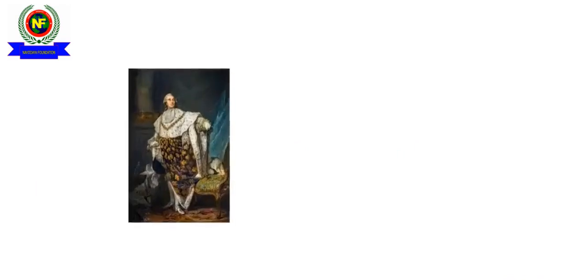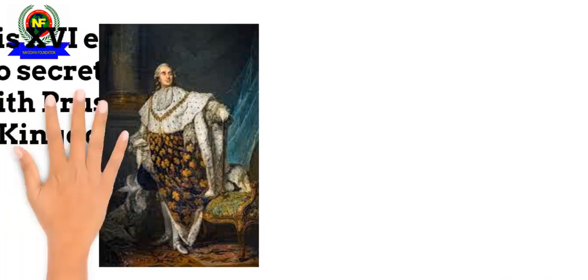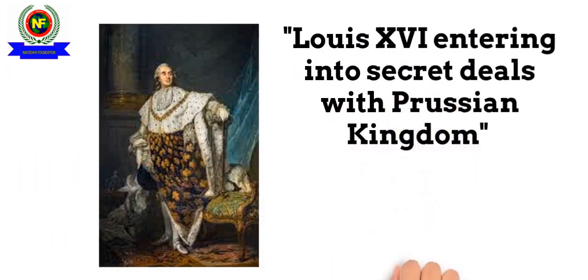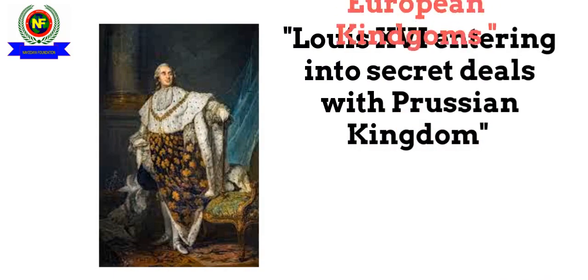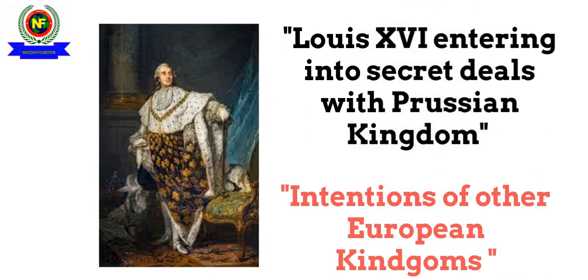So, we have seen in the last video how Louis XVI had accepted the constitution made by the National Assembly. But simultaneously he was entering into many secret deals, like one with the Prussian king. And the developments that were happening in France were being observed by other European kingdoms. Such developments, which were democratic in nature, were not good for those kingdoms too. They were planning to send troops to France to nullify the democratic developments happening there since 1789, and they wanted to establish control over France.